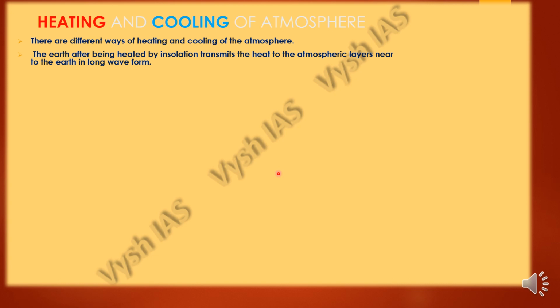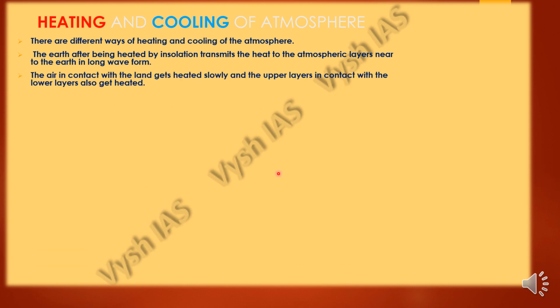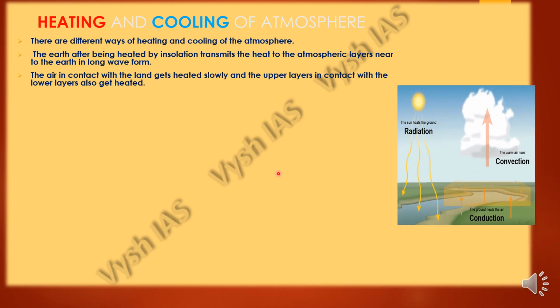So the earth, after being heated up by the insolation, will start transmitting the heat in long wave form to the atmospheric layers which are near the earth. The air in contact with the land will get heated slowly, and the upper layers in contact with the lower layers will also get heated, because heat will transfer from one body to another. As you can see over here, these are the three different ways through which heating and cooling takes place. When the warm air is rising up, that is convection. When the ground heats the air, this is conduction. And then we have radiation, which is when the sun heats the earth or the ground.